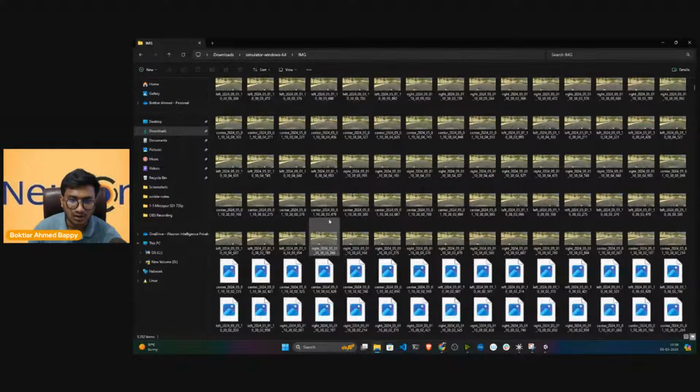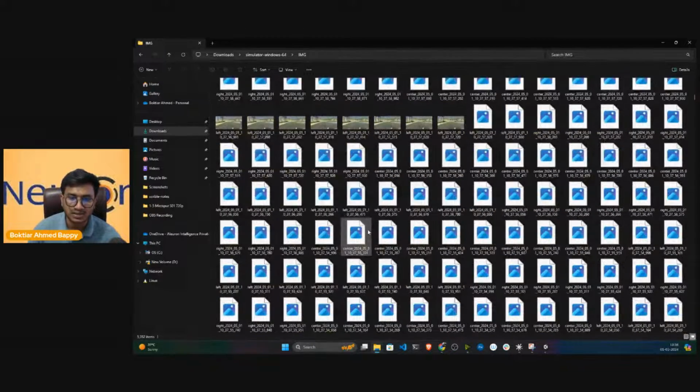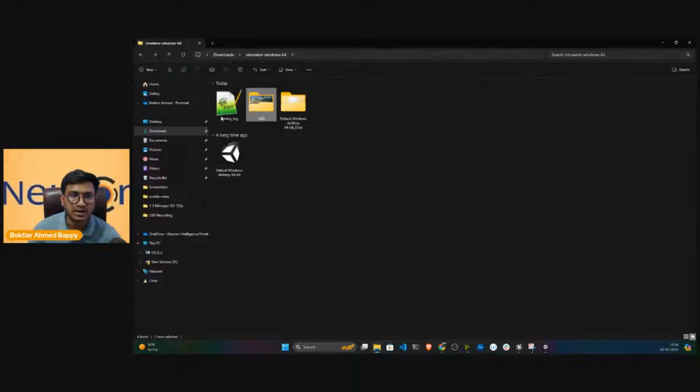Now see all the images. I already told you it has three cameras: center camera, left camera and right camera. So three side images are present here. With respect to that, it has also created another CSV file.